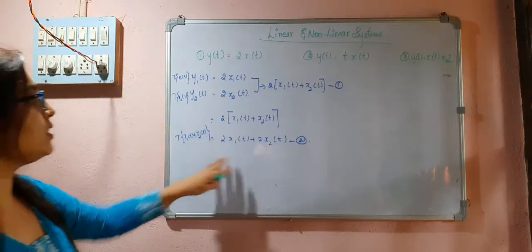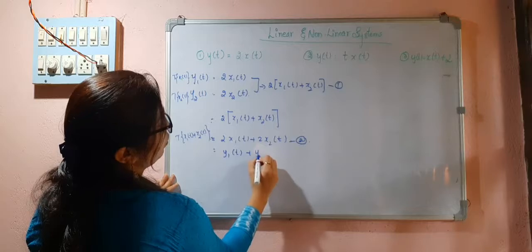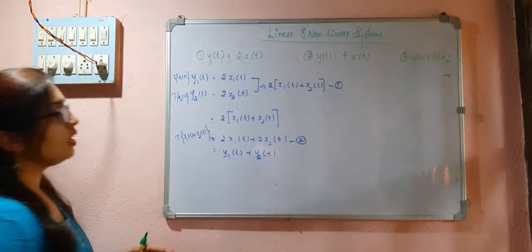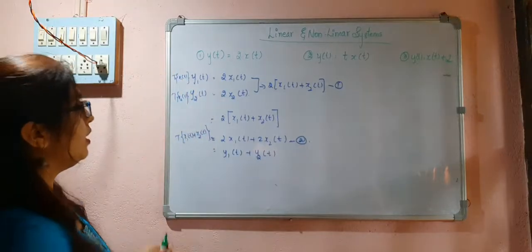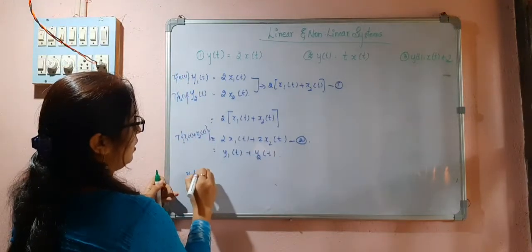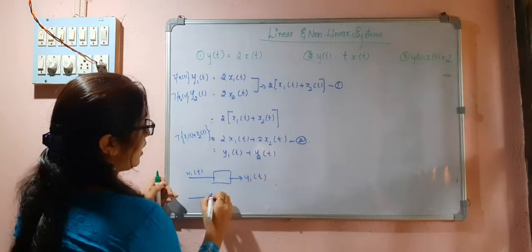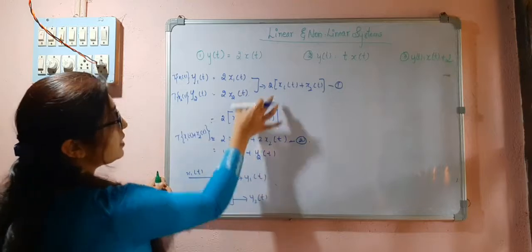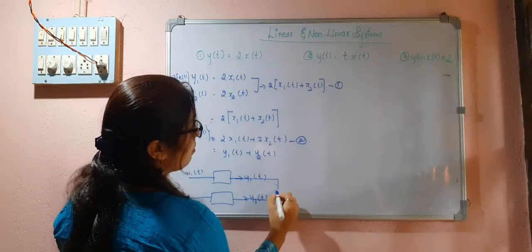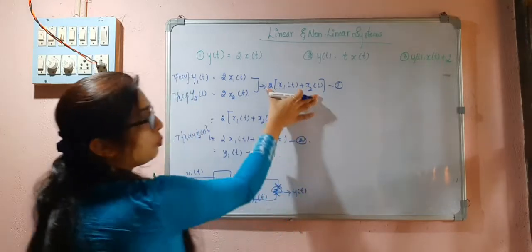This is equal to y1(t) plus y2(t). So what I did was I took the first signal and got the output y1(t). Next I got y2(t). Then I applied them to the summer and got this output.